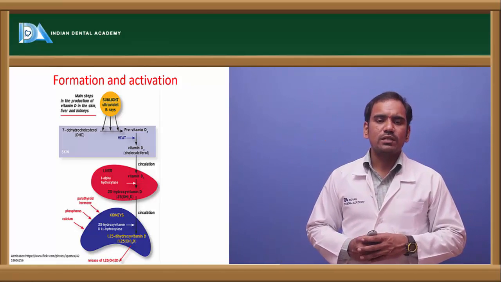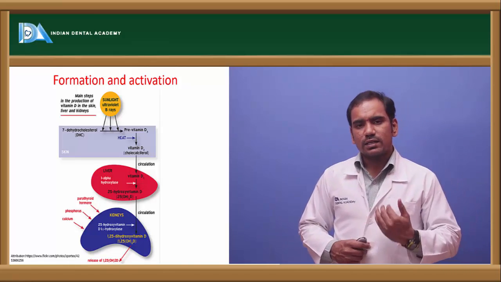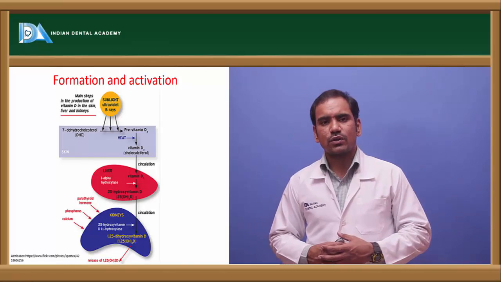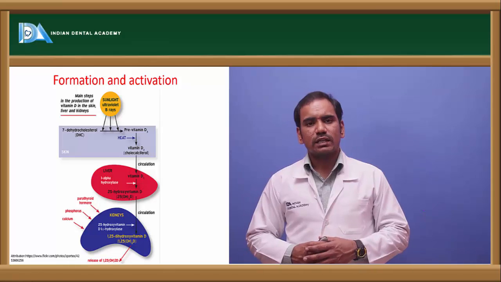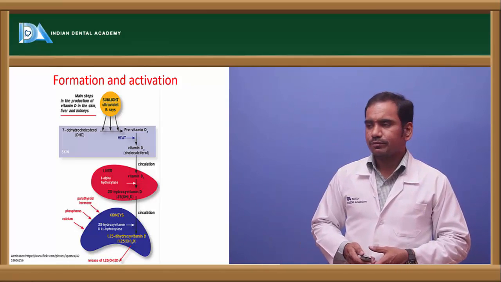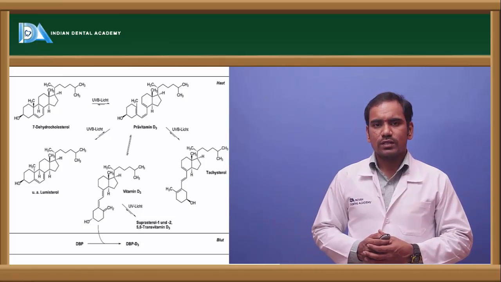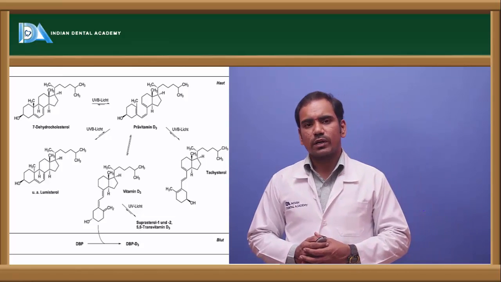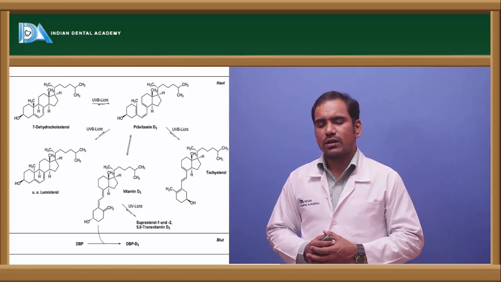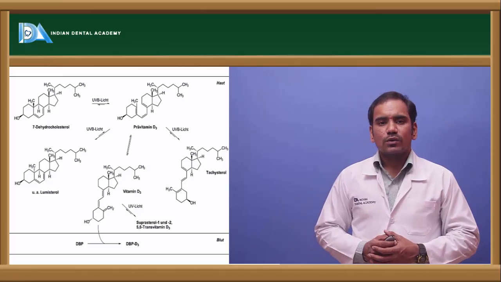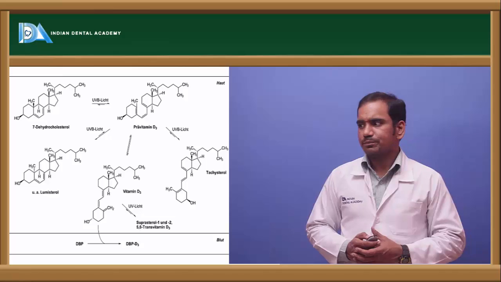So the provitamin is calciferol, that is called vitamin D3, and that is converted to the active form, vitamin calcitriol, by the action of two enzymes, the one present in the liver and the other in the kidney. Right. So here you can see how 7-dehydrocholesterol, which is the intermediate of cholesterol metabolism, is converted to the active form of vitamin D, that is calcitriol, by the action of the enzymes 25-hydroxylase in the liver and 1-alpha-hydroxylase in the kidney.